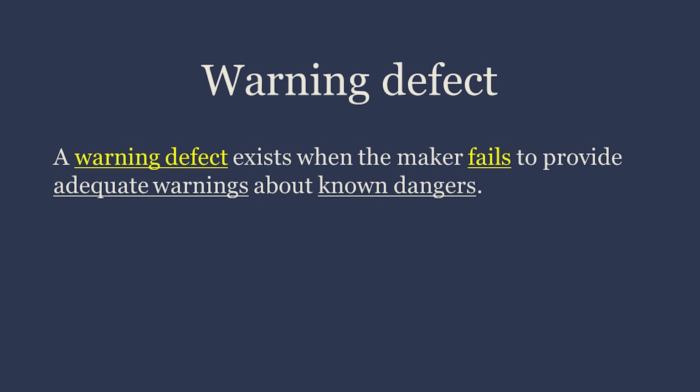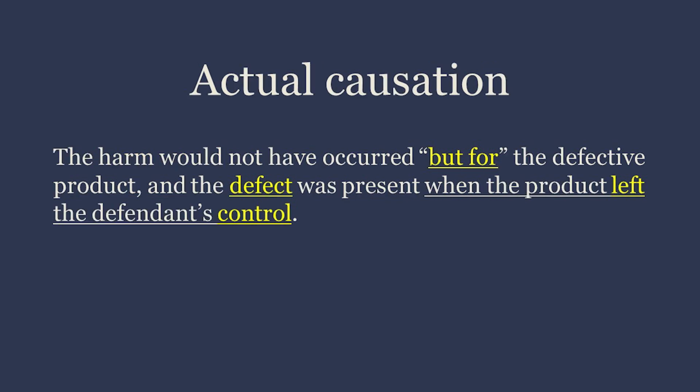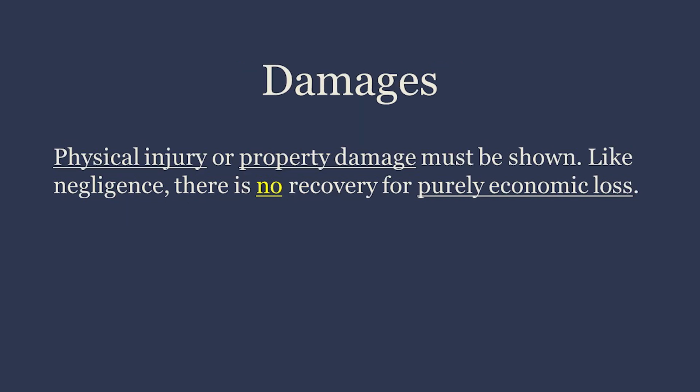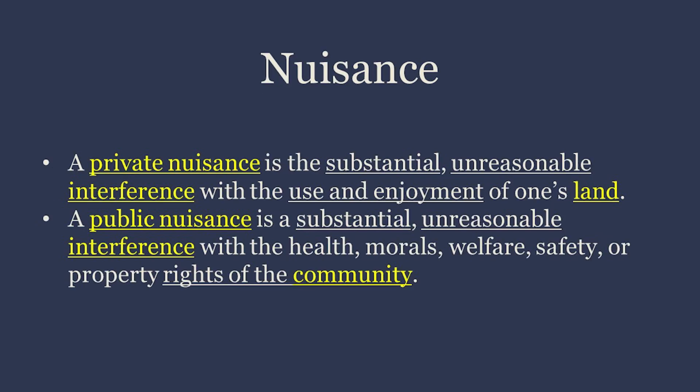A warning defect exists when the maker fails to provide adequate warnings about known dangers. Actual causation. The harm would not have occurred but for the defective product, and the defect was present when the product left the defendant's control. Damages. Physical injury or property damage must be shown. Like negligence, there is no recovery for purely economic loss.